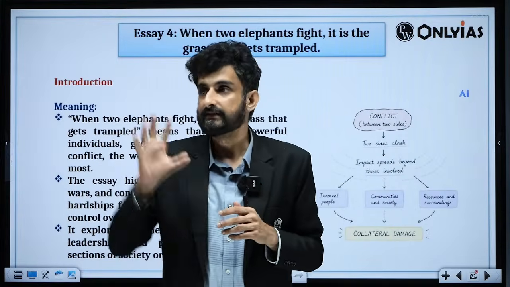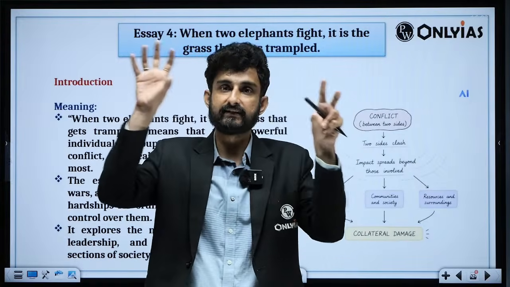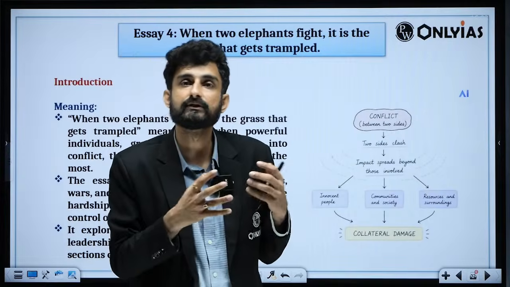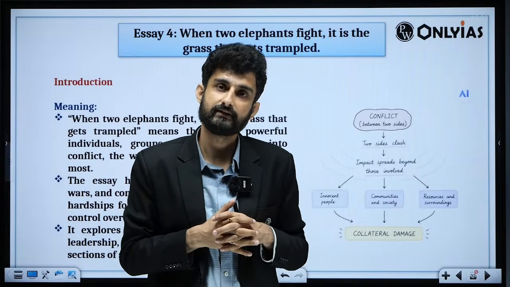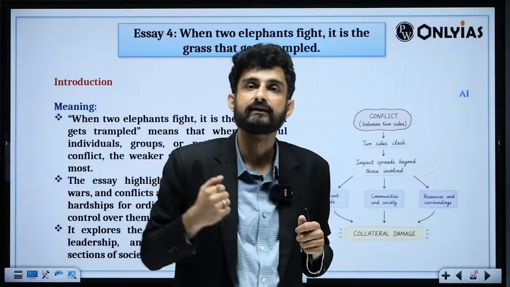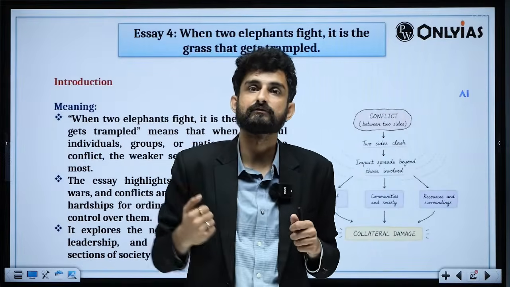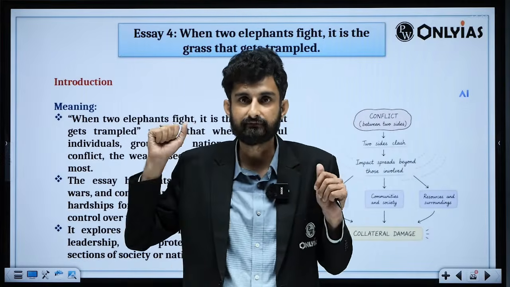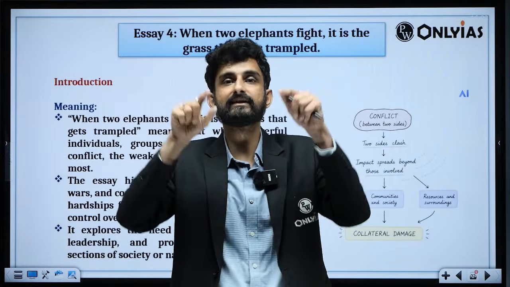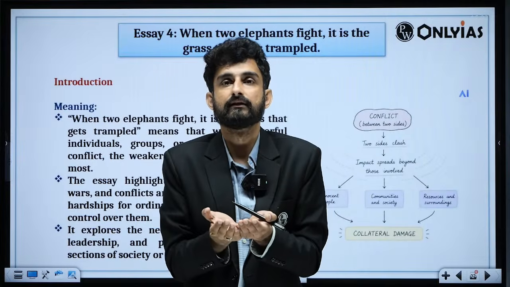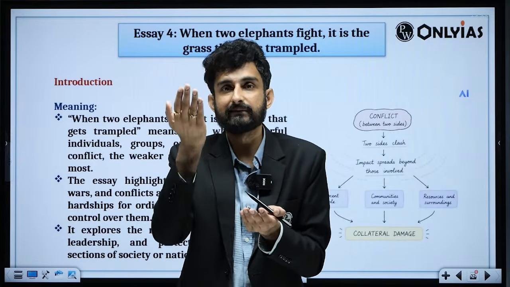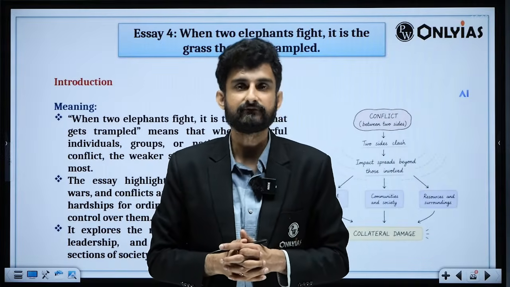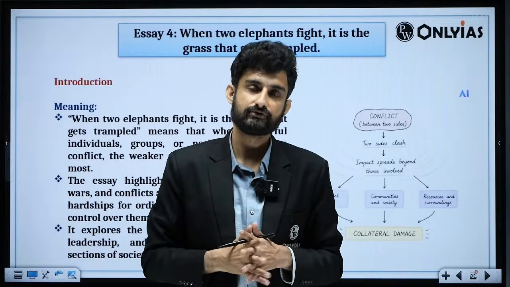Two elephants can be the center and the state. If there is a center-state conflict, who will be at the disadvantage? The individuals of that particular state, because they will not be getting the finances, the conditional cash transfers from the center. If two individuals are fighting like elephants, like mother and father, who will be at the disadvantage? The child, because there can be divorce, there can be certain unwanted and unwarranted situations in the family, and the child will be at the disadvantage.